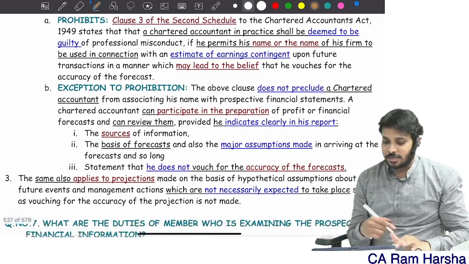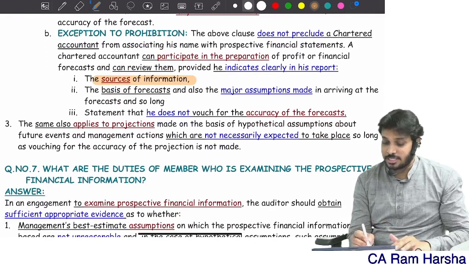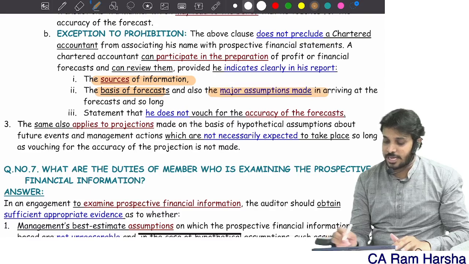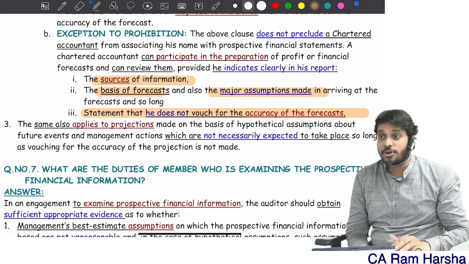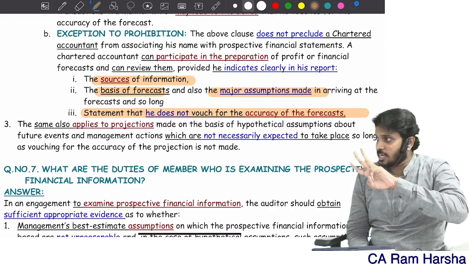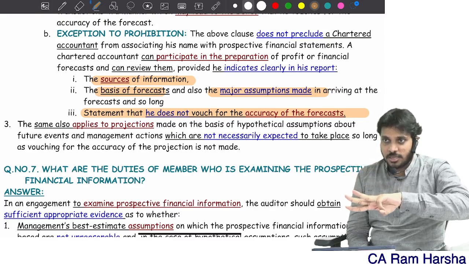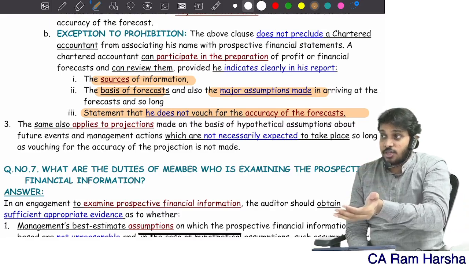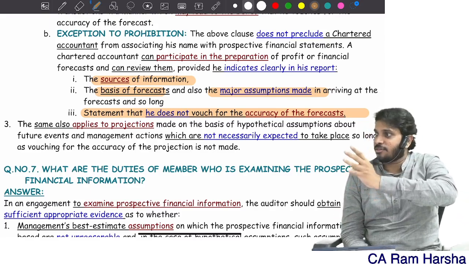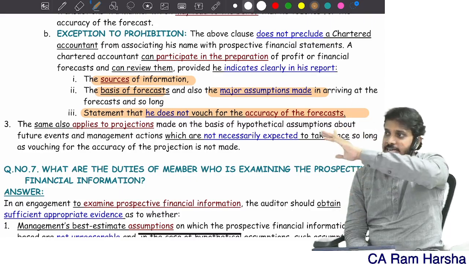Code of ethics point. You should clearly mention the source of information. You should clearly mention the basis of forecast and assumptions, and a statement that you did not vouch the accuracy of the forecast or accuracy of the projection. If you clearly mention these 3 points in the report that you are giving, then you are not held guilty. If at all it appears that you are guaranteeing about the future to the user, you are treated as guilty.